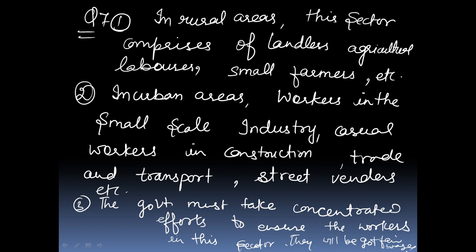I will repeat again. Answer of this question is, there is need for protection and support of workers in the unorganized sector.